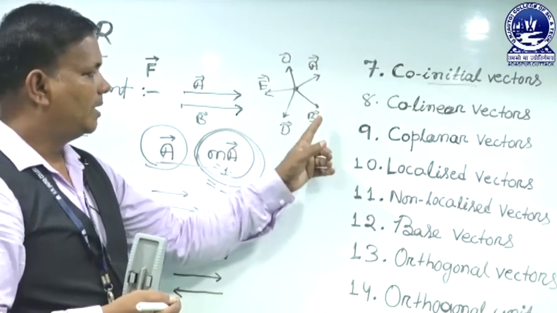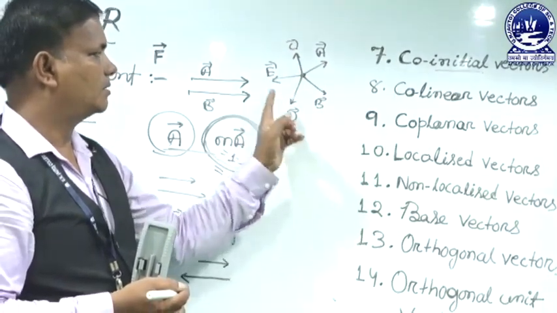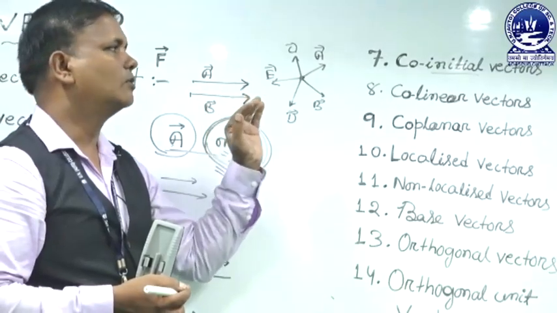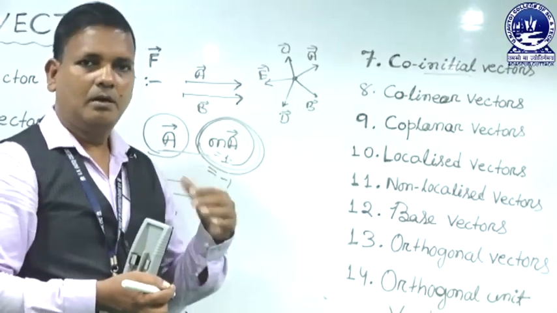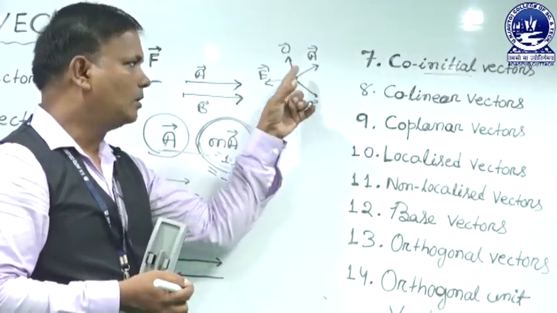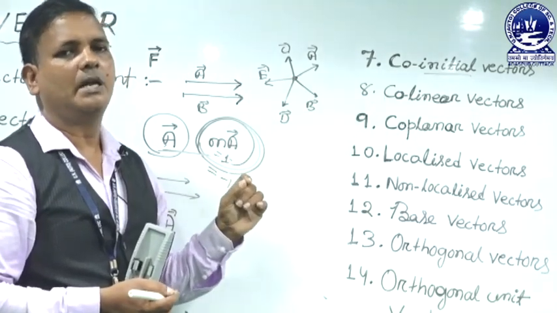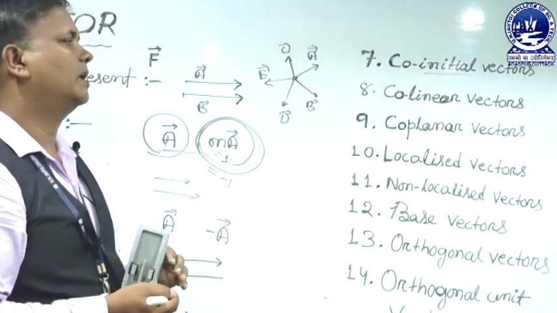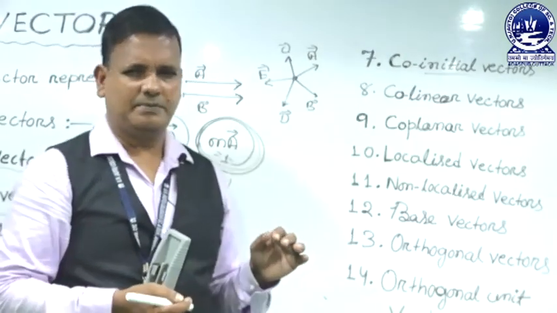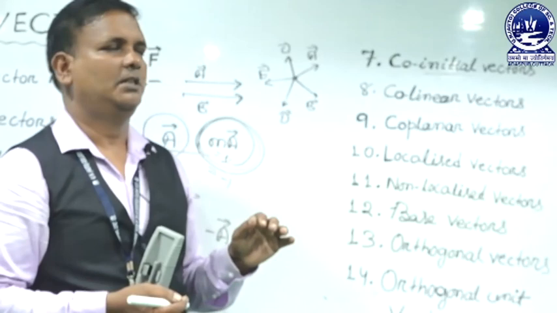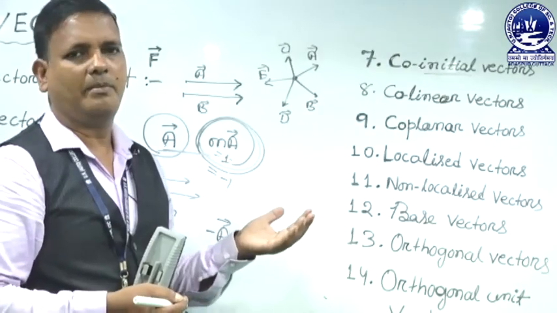Here A, B, C, D, E vectors are co-initial vectors, because all start from a common initial point. It is irrespective of their direction; the direction may or may not be equal.